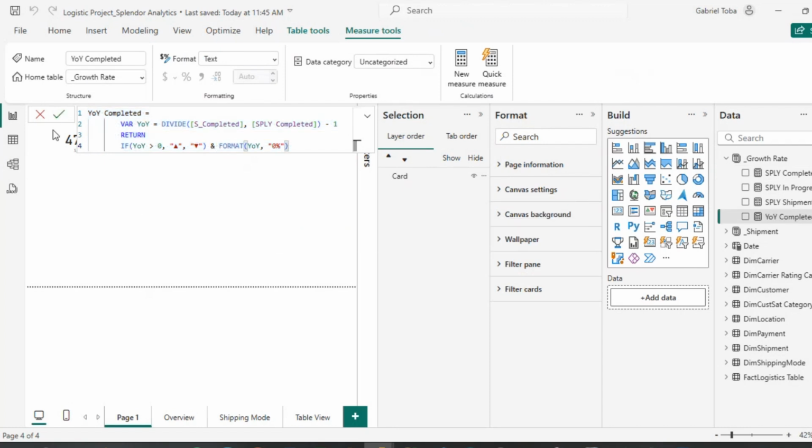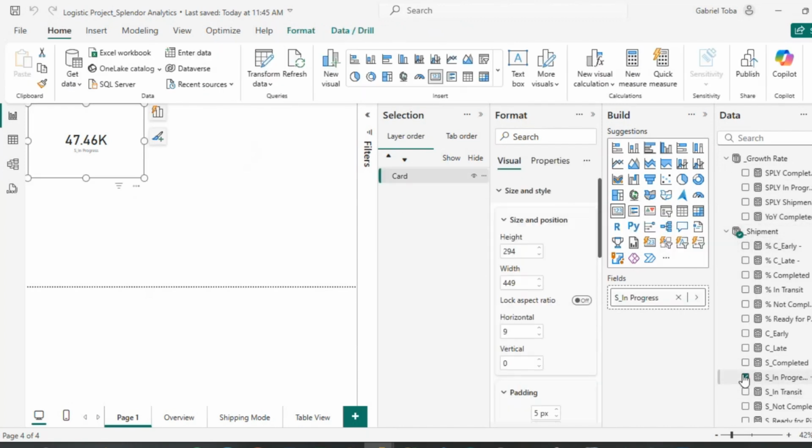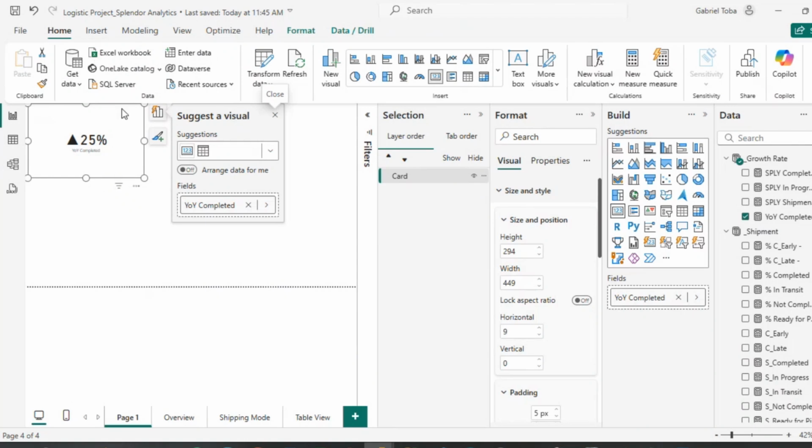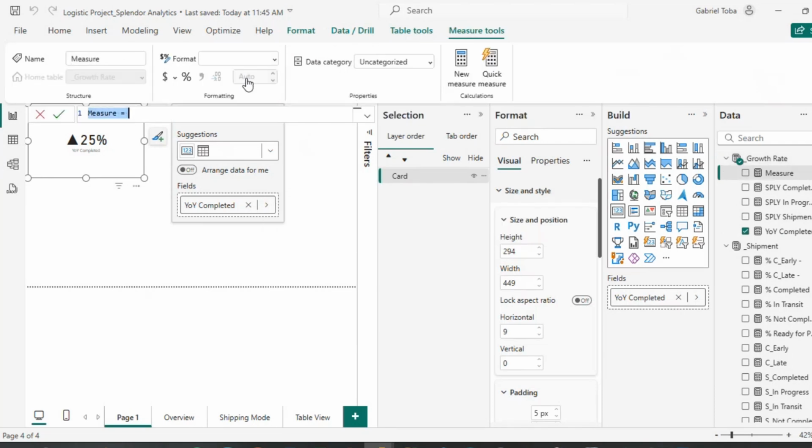So if it's less than 0, you're going to have that. If it's greater than 0, you're going to have this. So this is 25. You have this upward trend, right? This trend icon. Okay, so I'm going to do that for others. So I just copy and paste. First, define a variable for what you want to calculate, and then later you can return it.